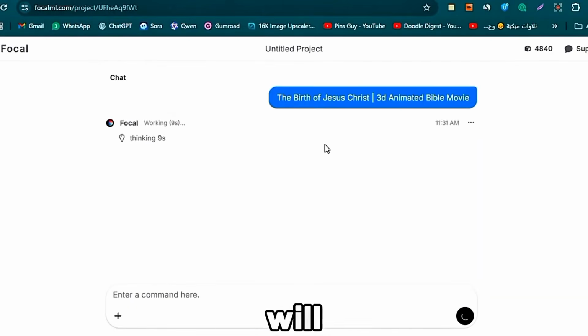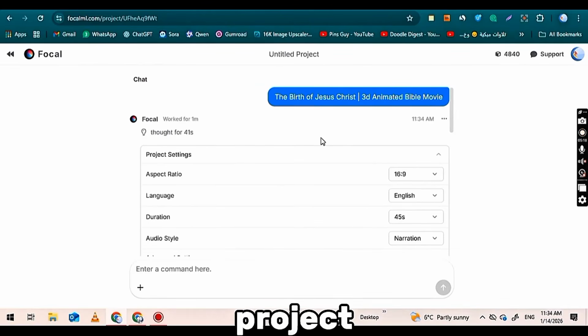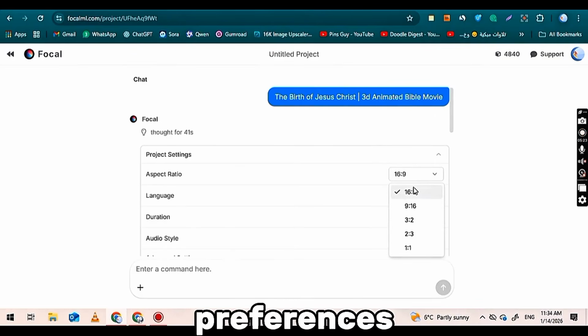A new interface will open that resembles a chat box, where the video generation will occur step by step. You will need to wait a moment in this new interface while FocalML processes your request. Once it's ready, the project settings will be displayed. First, select your aspect ratio. I am choosing 16:9, the standard for YouTube, but you can select any ratio based on your preferences.